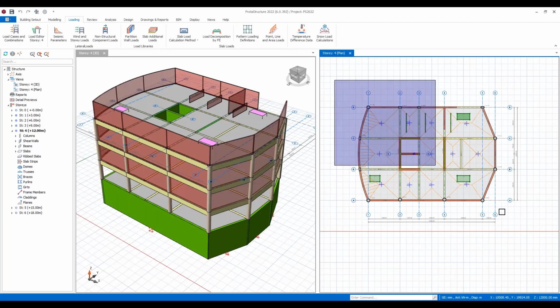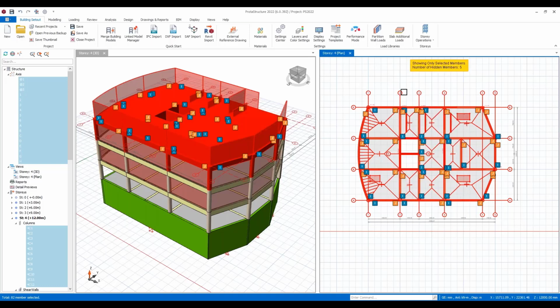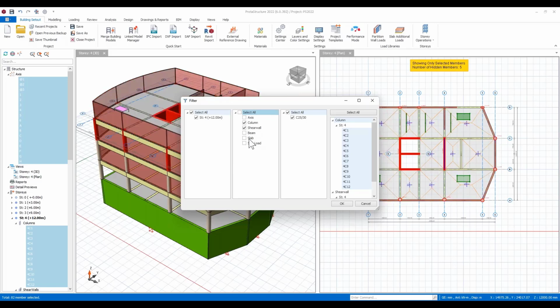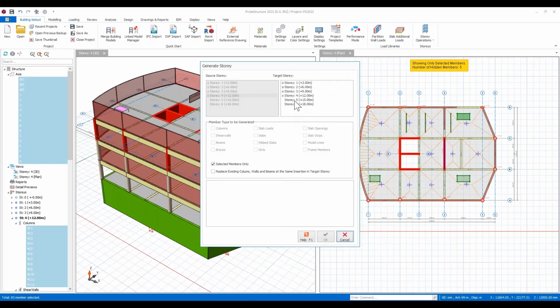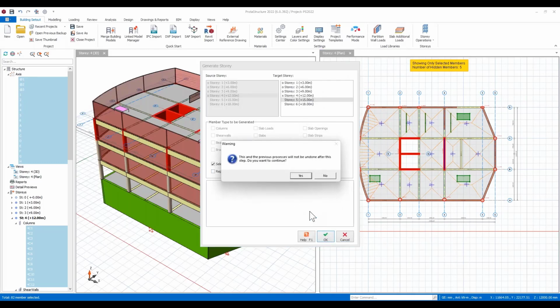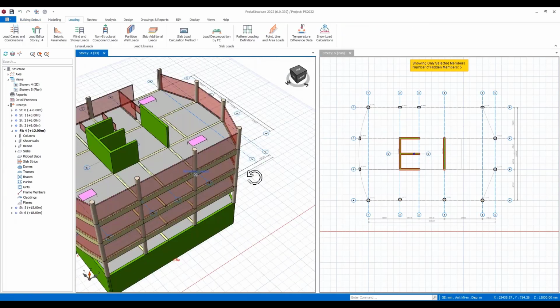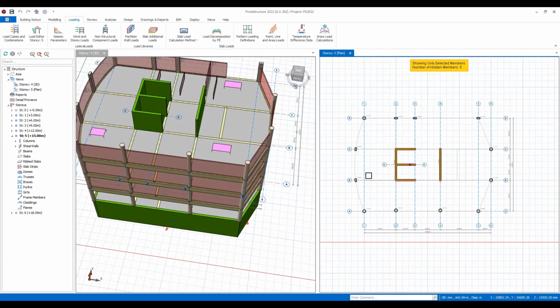Now if I select this, there's a new filtering command in here, so I can filter the selection and choose what I want to select. So it could be that I would like to select just the columns and the shear walls. So I'll turn the other ones off. I've selected those. Now at this point, I will want to generate these, so I'm going to copy these to my 5th floor. And if I hit OK, you can see that that's generated upwards, and I've now got those elements in at the 5th floor. My plan view has changed to the 5th floor because I want to start working at this level.